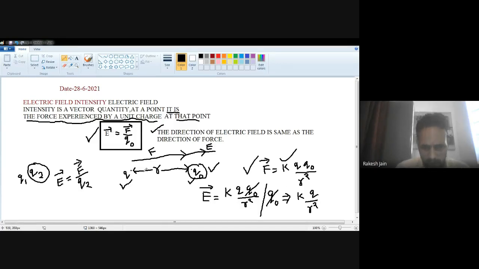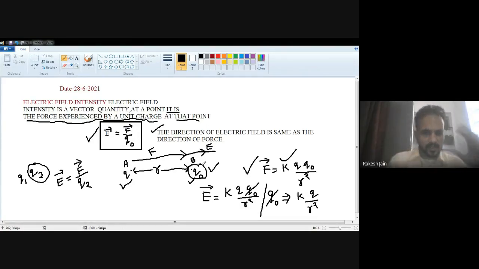Suppose the point where the point charge Q is located is A, and the position where the test charge Q0 is located is B. Test charge means the charge on which I want to find something. Both are point charges, but I separate their names as point charge and test charge, because the test charge experiences the force.